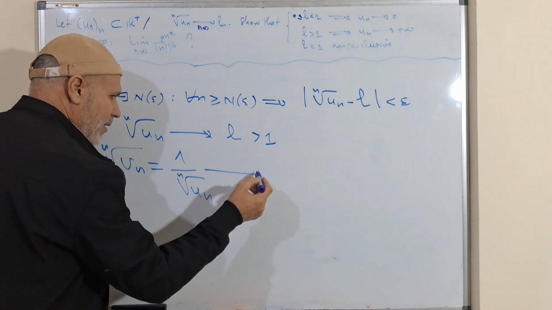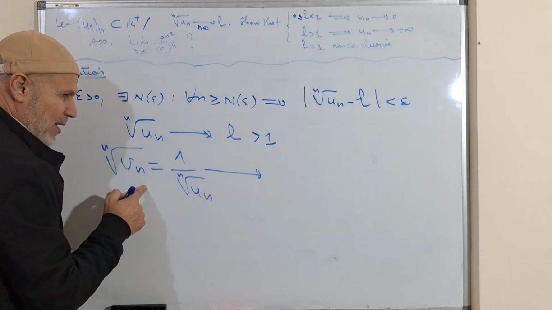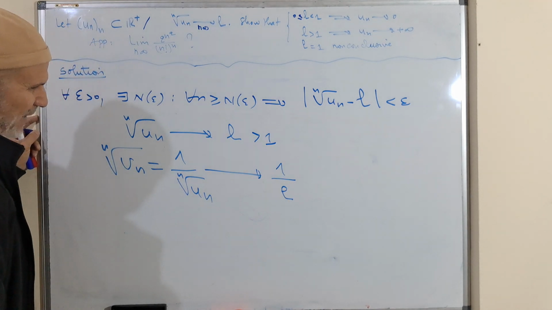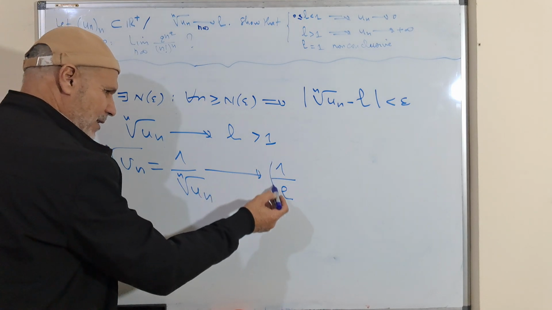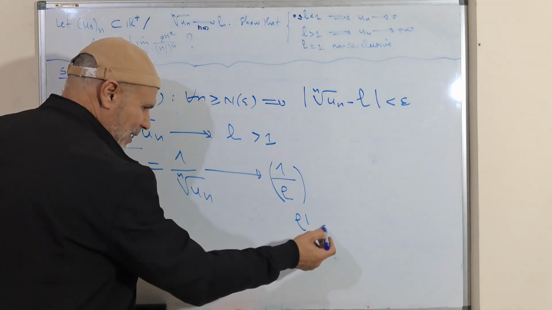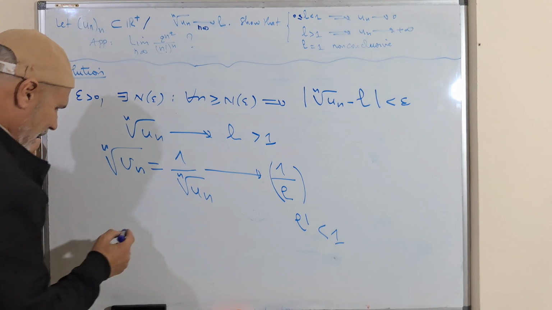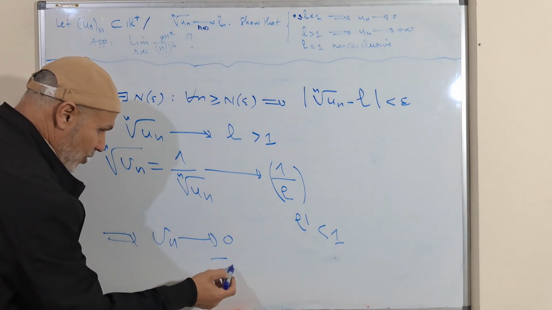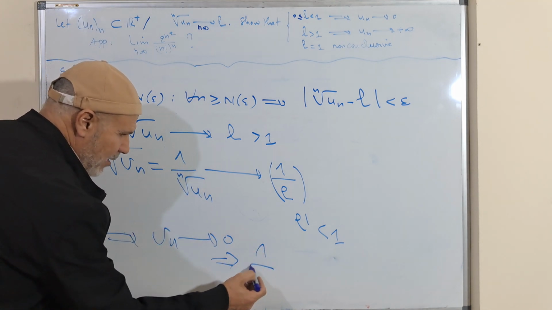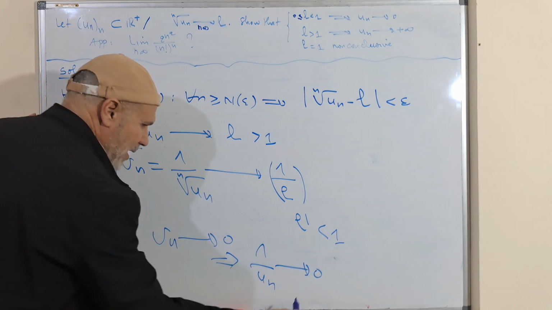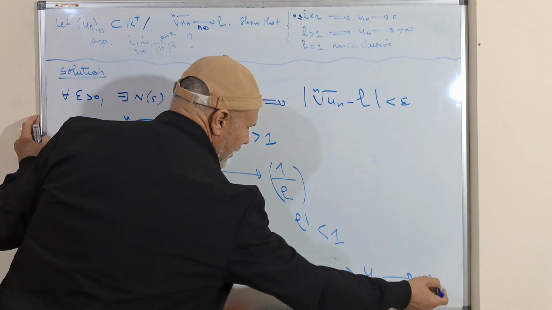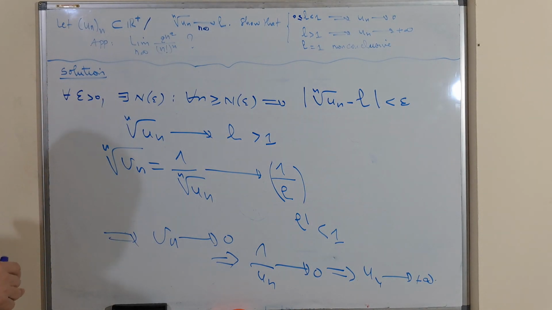The nth root of Vn converges to 1 divided by L, which is L prime, and this is less than 1. This implies that Vn converges to 0, which means 1 over Un converges to 0, and this means that Un converges to plus infinity. This is the second method.